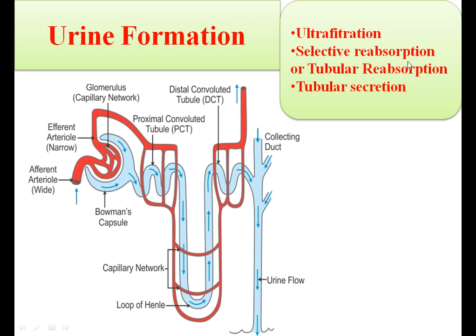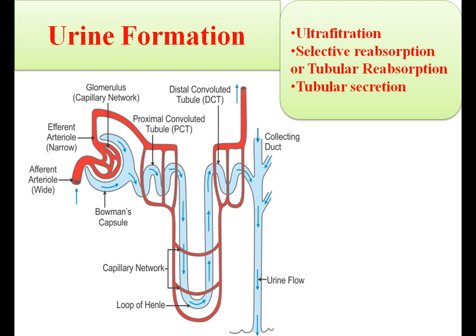Now next is the tubular reabsorption or the selective reabsorption. Now the function of the tubule of the nephron is to allow the selective reabsorption of the useful substances. But the waste material like the urea remains behind in the tubule and it does not get reabsorbed into blood capillaries.